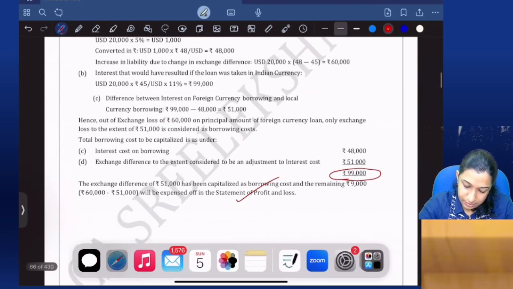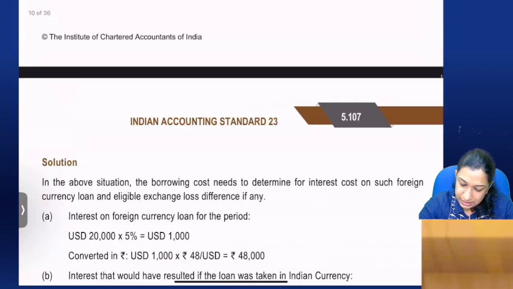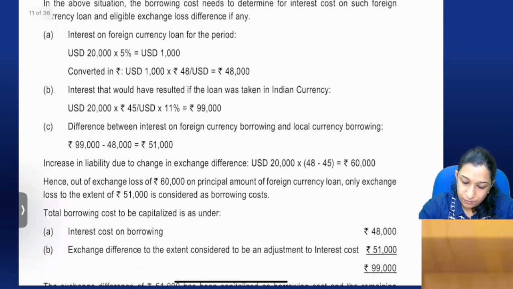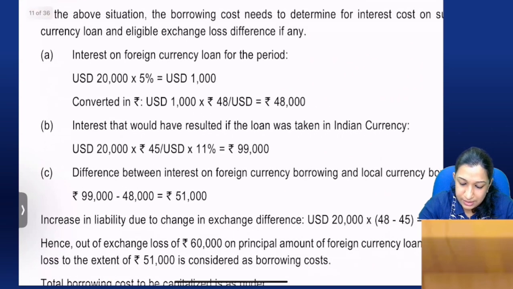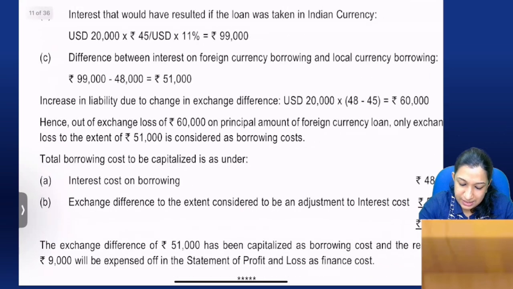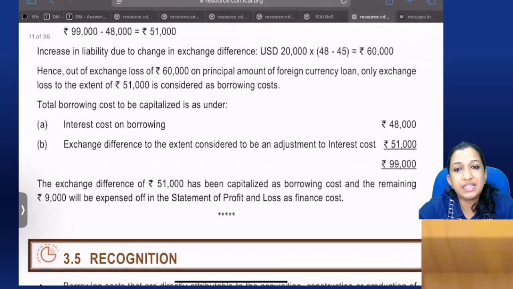So I think this is this question. Yeah, illustration 6. Okay. So first step is 48,000 actual interest, 99,000, 51,000 savings, increase in liability. Yes. So that's it.